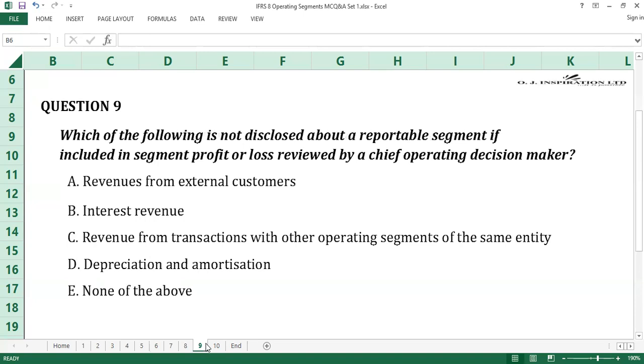Question number 9. The answer to question number 9 is E, none of the above. When included in the segment profit or loss reviewed by a chief operating decision maker, amounts in the following are disclosed. 1. Revenues from external customers. 2. Revenue from transactions with other operating segments of the same entity. 3. Interest revenue. 4. Interest expense. And 5. Depreciation and amortization, among others. E is the answer to question number 9.